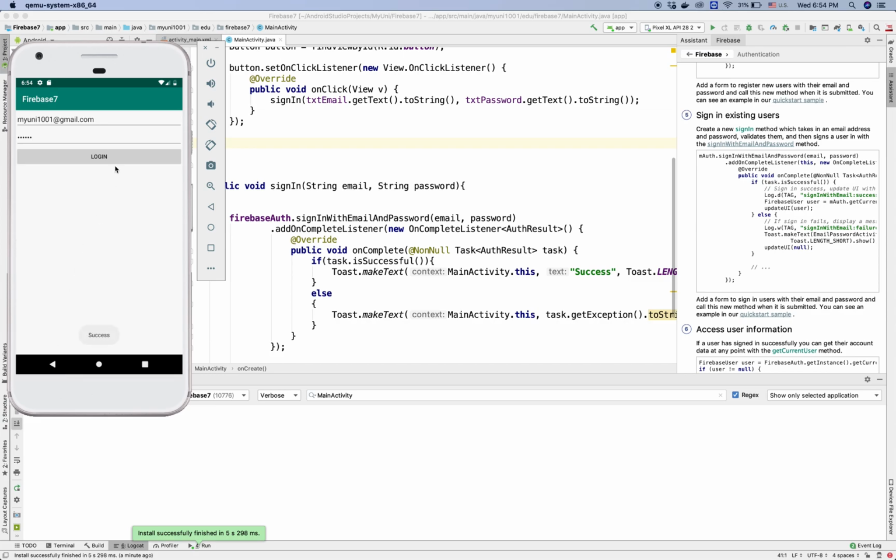Okay, we need to dismiss this. Okay, success. And I will put, let's say, a wrong password, for example, and see what happens with a wrong password.